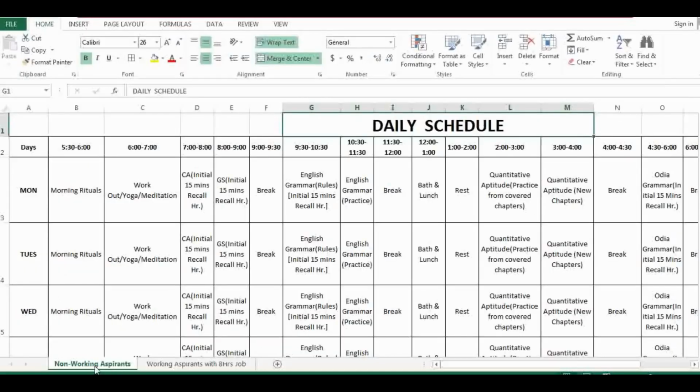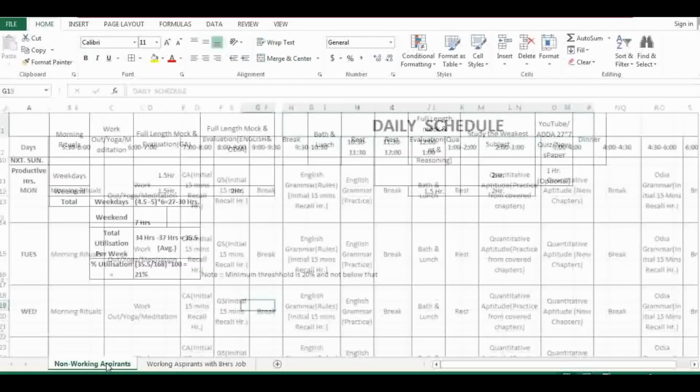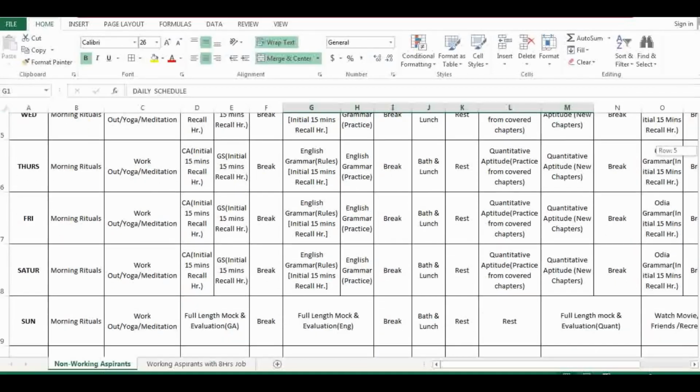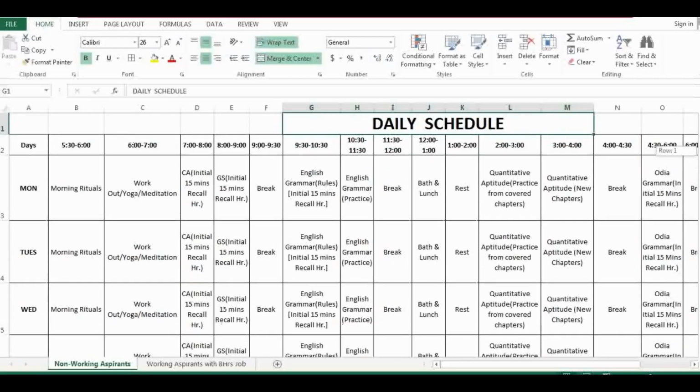So you can see that there are two tabs: non-working aspirants and working aspirants, with 8 hours of job. So we will cover one by one. So first is for non-working aspirants. See here, these are the days, and if you see, these are the time